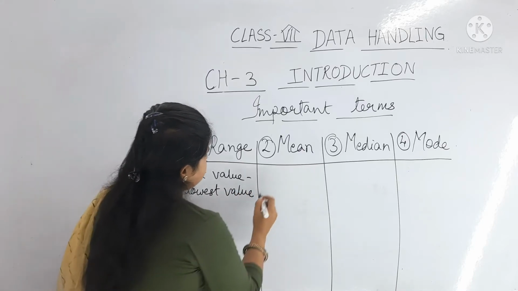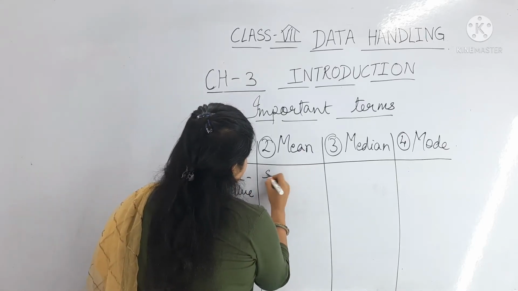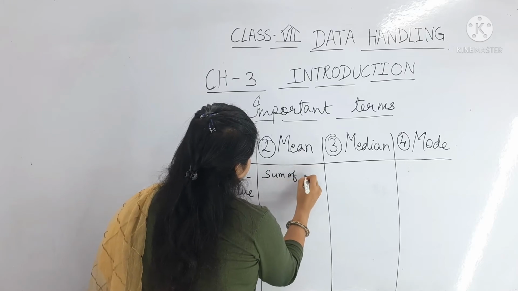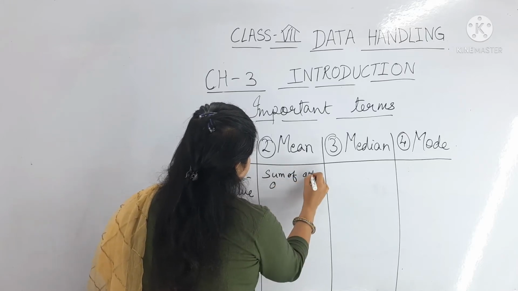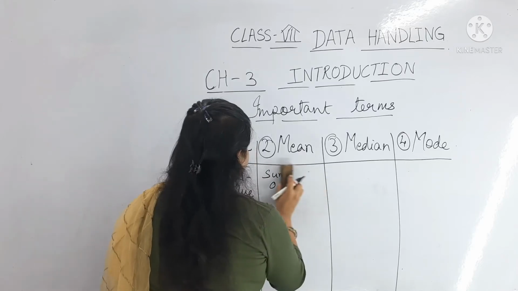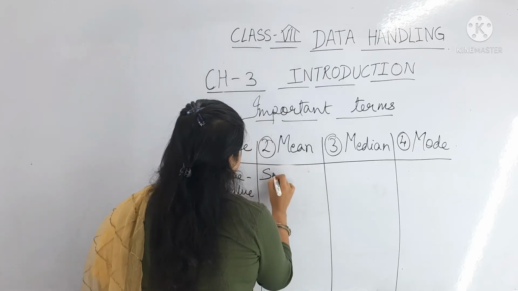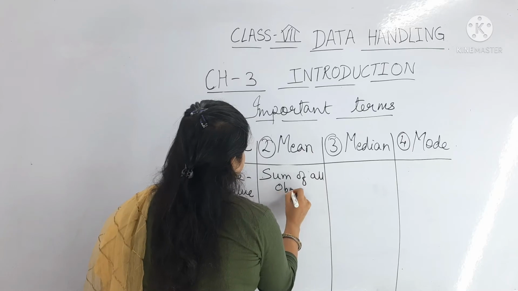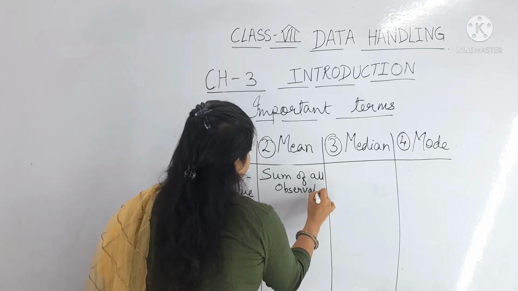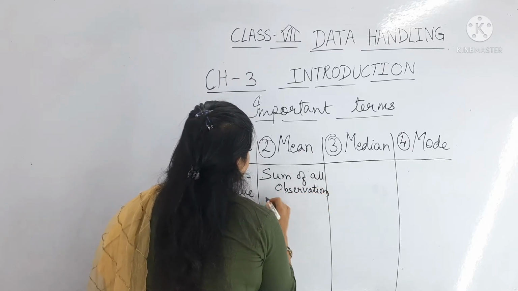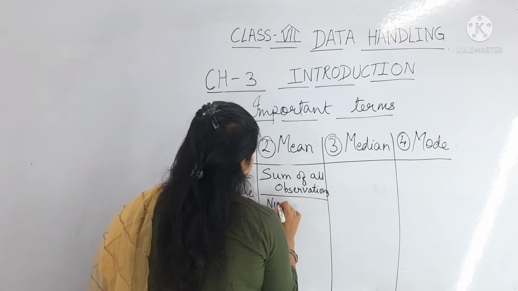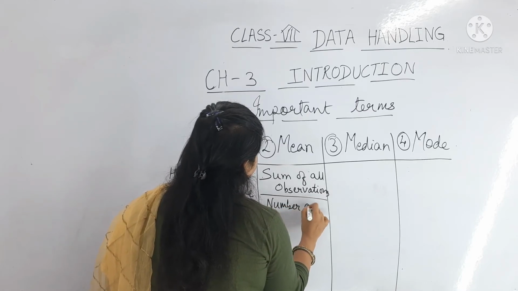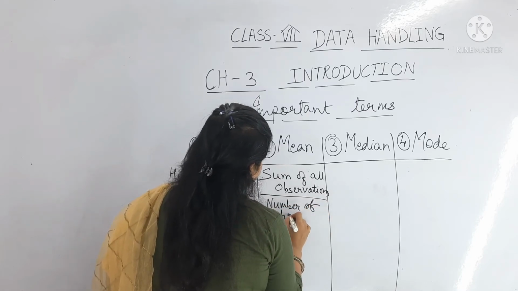Mean means sum of all observations upon number of observations.